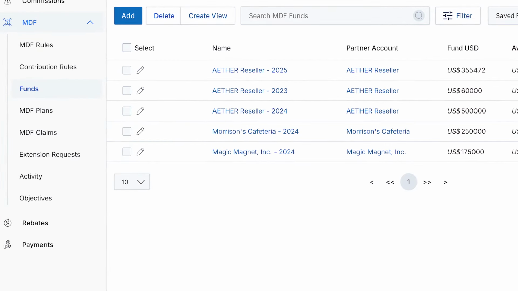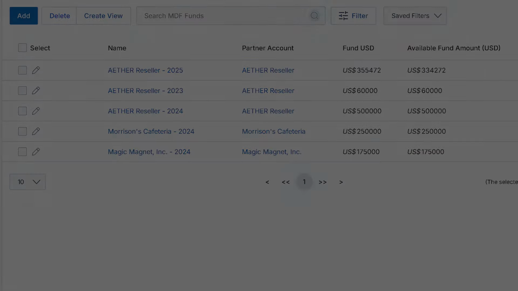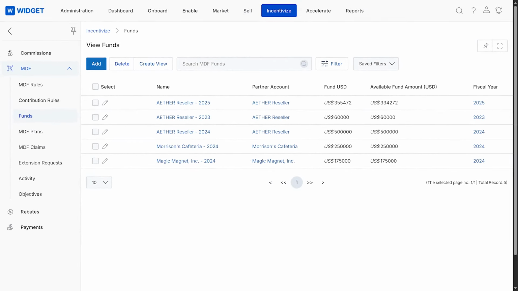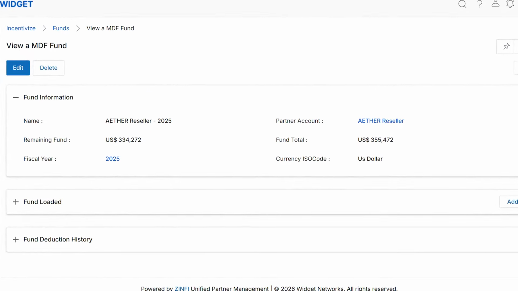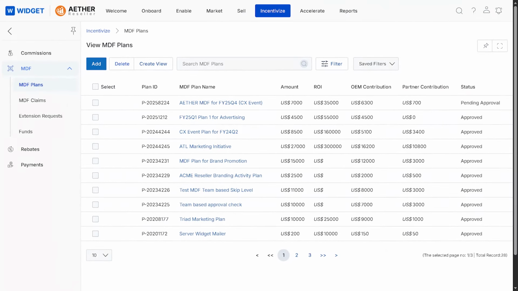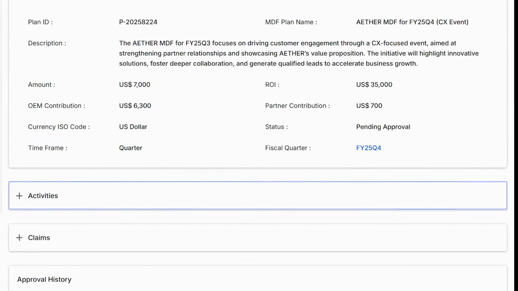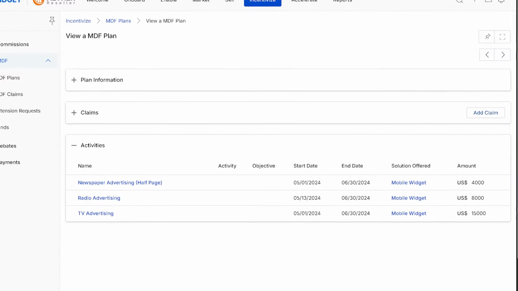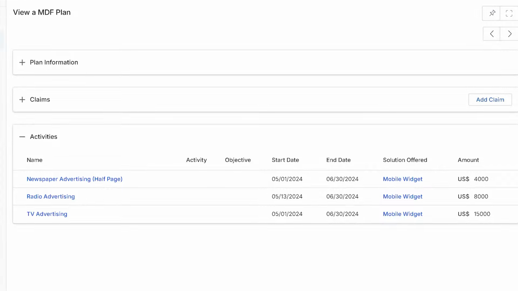Based on the MDF rules engine and contribution logic, funds are allocated at the partner level with full financial visibility. Funds can be loaded quarterly or annually, with complete tracking of admin contribution and incentive usage. MDF plans allow partners to propose marketing initiatives aligned with approved rules, budgets, and expected ROI. Activities define the specific marketing actions eligible for MDF funding, ensuring consistent alignment with program objectives.